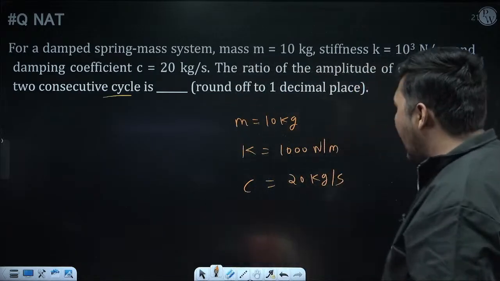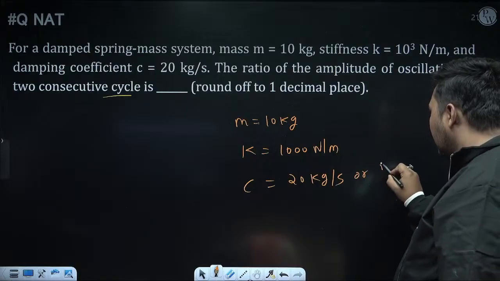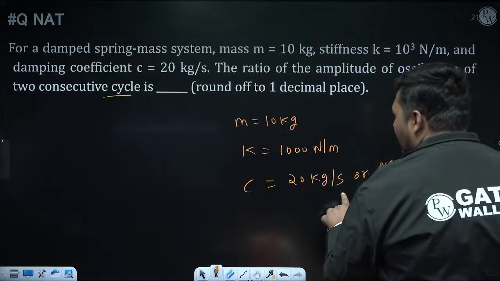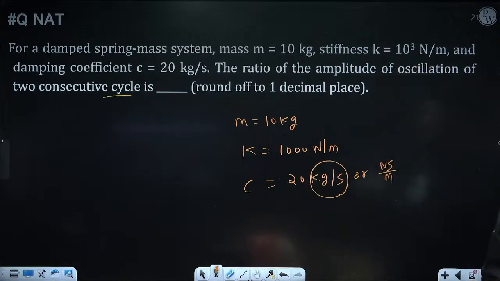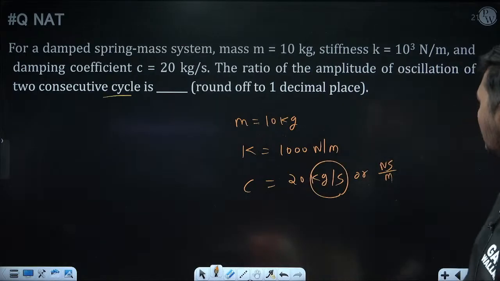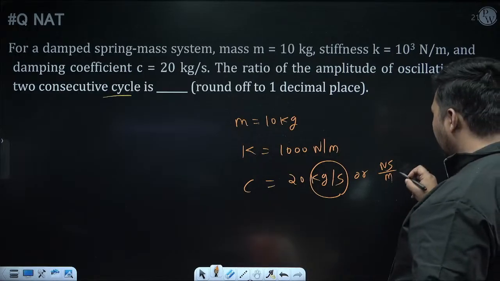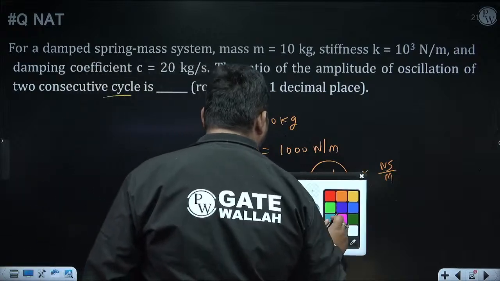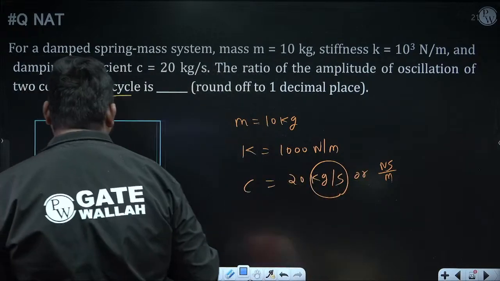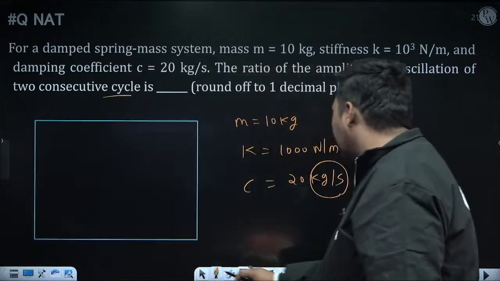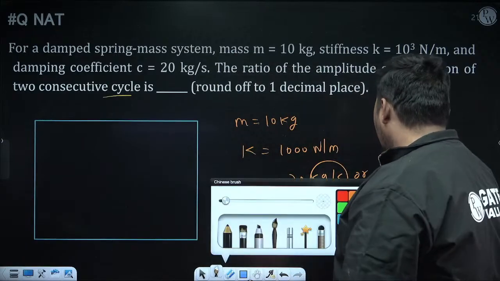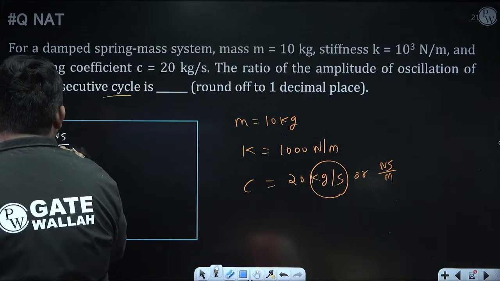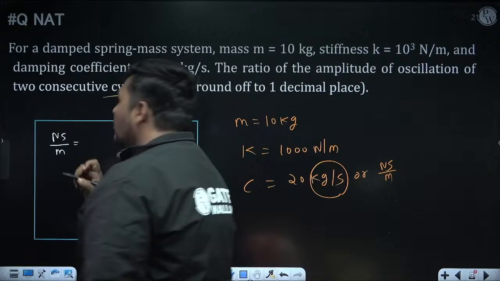See, I had discussed the unit of C is Newton second per meter, SI unit. So you can represent Newton second per meter also as kg per second. Both are the same, right? How? Just use the unit balance. This is just for understanding, because you will ask, sir, earlier you told the unit of C is Newton second per meter, but why here is it given in kg per second? So see, Newton second per meter. Now see, Newton is the unit of force.